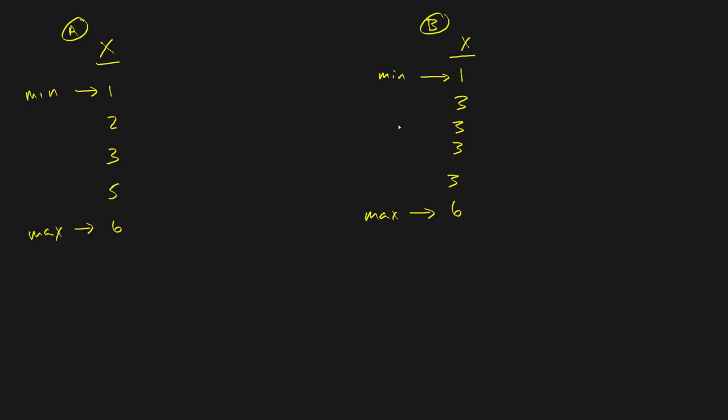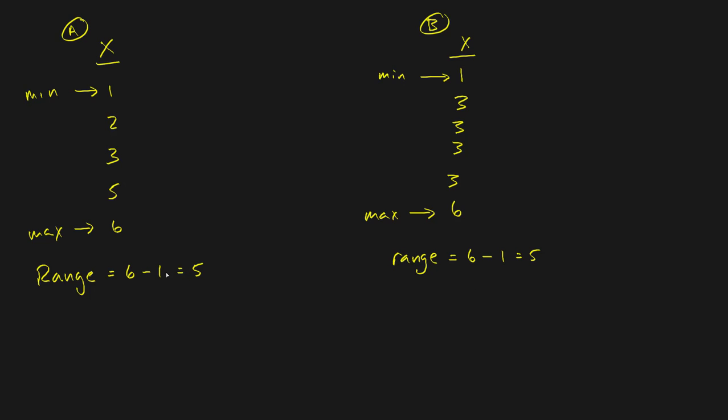If it was continuous data and I did the real limit, they would both have the same lower real limit of the minimum, and they would both have the same higher real limit of the maximum. So as far as range is concerned, both of these groups would end up having the same measure of variation. The range here would be 6 minus 1 equals 5. The range in group B would be 6 minus 1 equals 5.